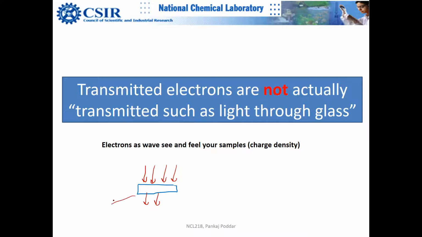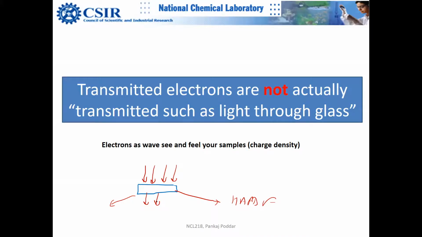Of course, just for explaining, 1 electron is back scattered. Probably 1 electron is for some other process. There are multiple processes, right?